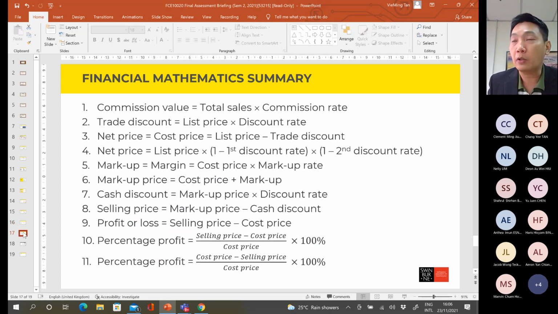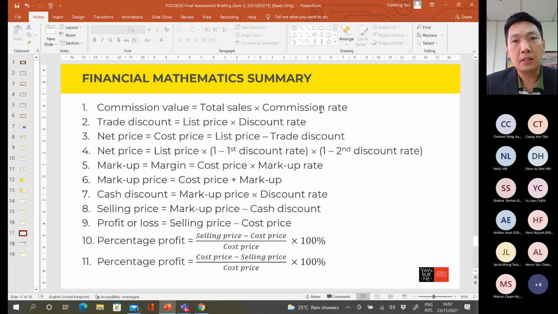Chapter number 5, I think there are two parts on the financial mathematics. The first part is you must know how to calculate the commission value based on the total sales. The commission is the total sales multiplied by the commission rate. Bear in mind, besides commission, a salesperson can also get some fixed salary, sometimes monthly or weekly.